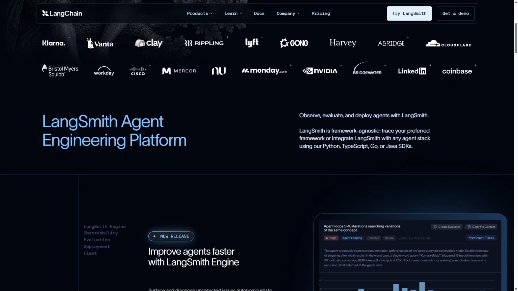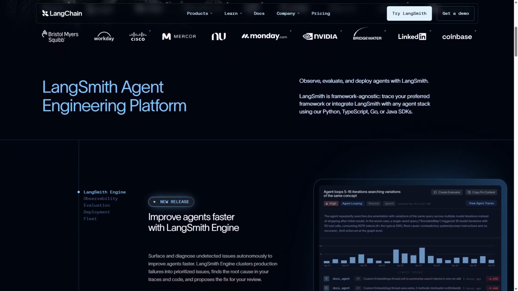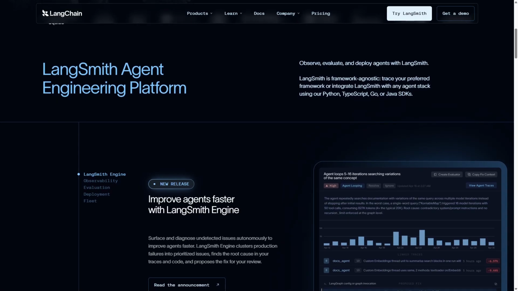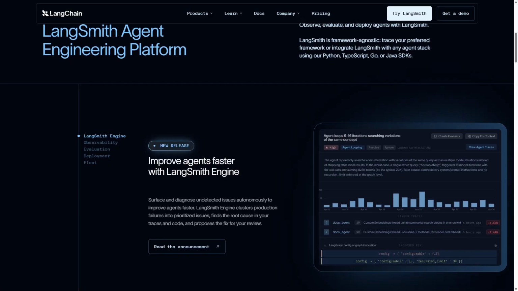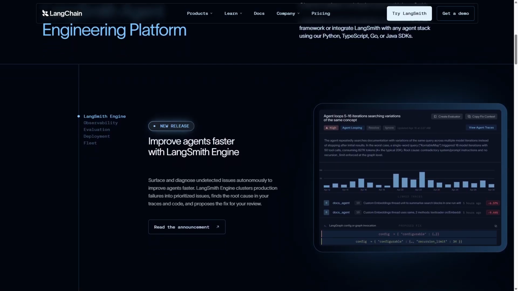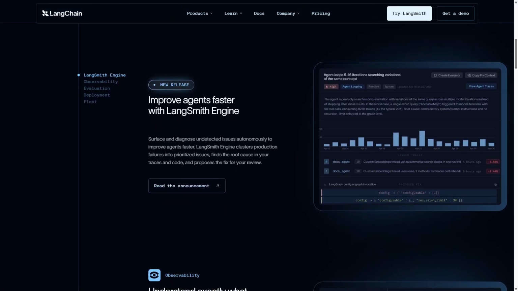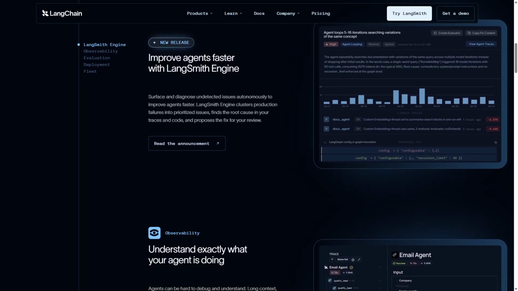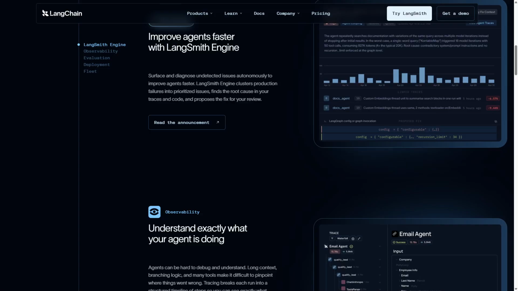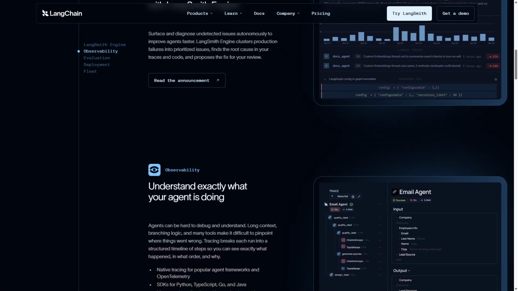On the downside, LangChain requires more hands-on development and understanding of language model mechanics, which can increase initial complexity and development time. It also depends on third-party language models, so performance and costs vary based on the provider. LangChain is best suited for developers and teams who want full control over their AI workflows and are comfortable managing integrations and custom logic to create sophisticated language-based applications.